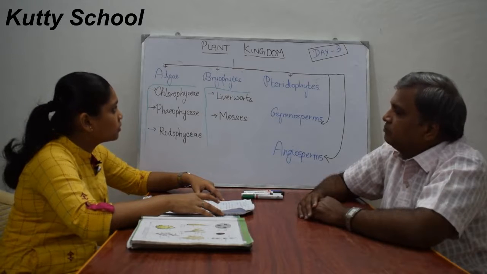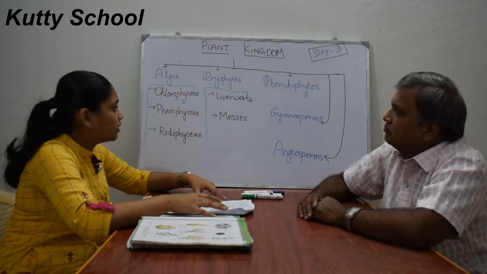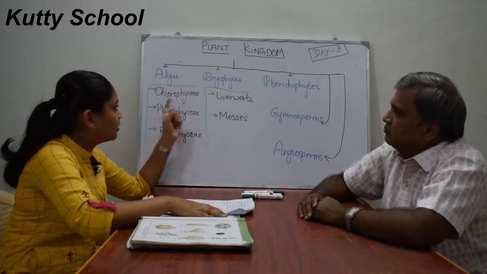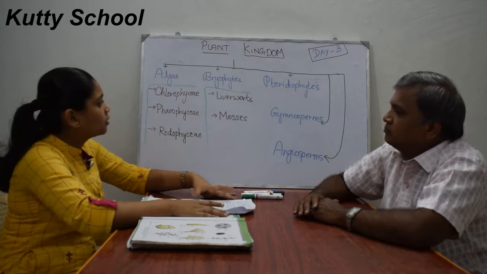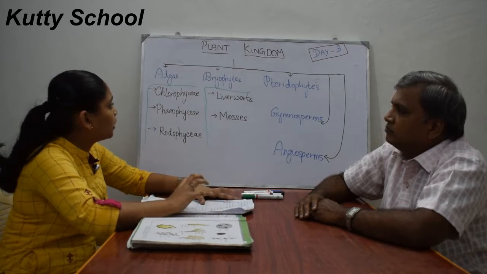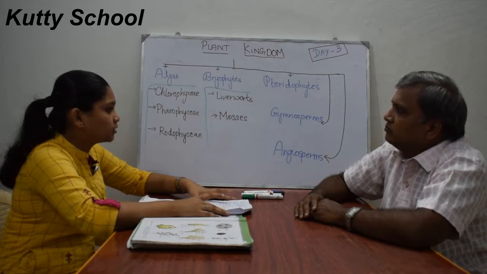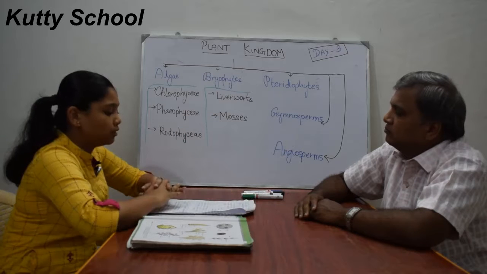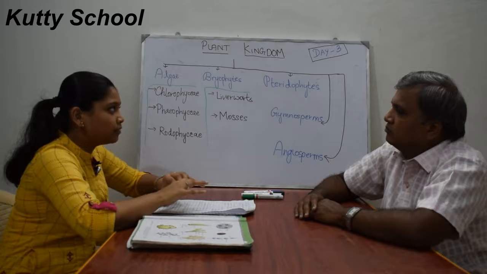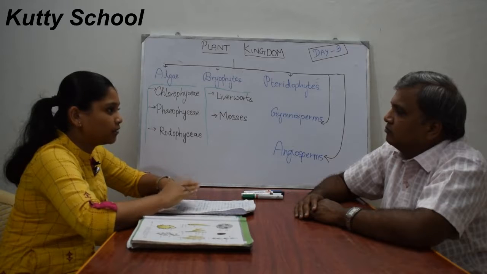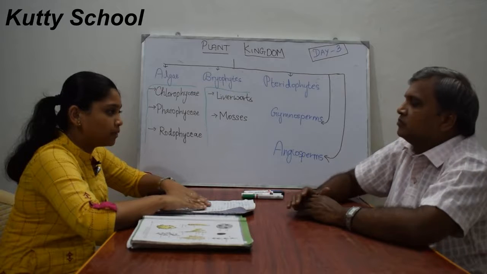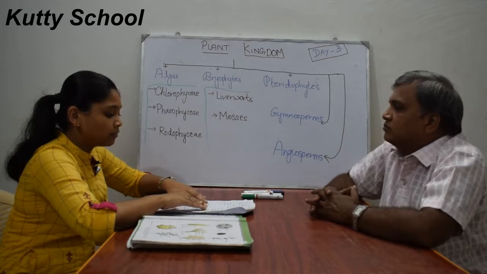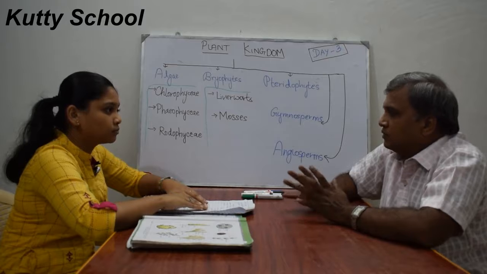Here the plant kingdom is divided into 5 topics: algae, bryophytes, pteridophytes, gymnosperms and angiosperms. So how have they classified these 5 topics? Using external and internal features of plants, flowers and everything. Internal features like ultrastructure, anatomy, embryology and phytochemistry. So those are the internal features of a plant.